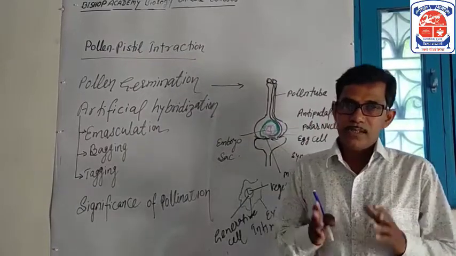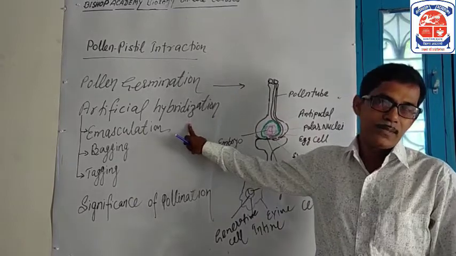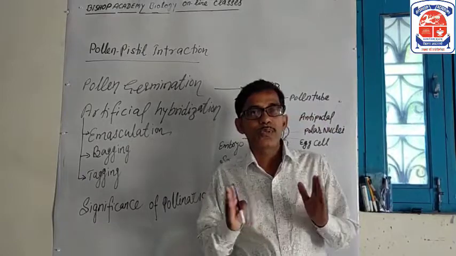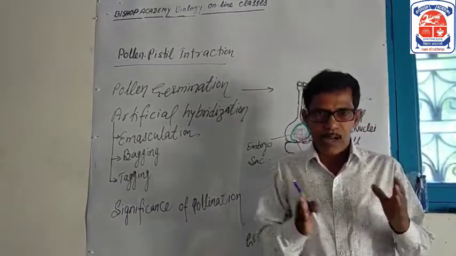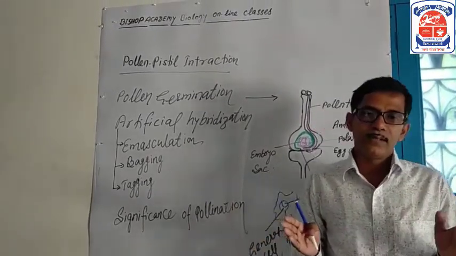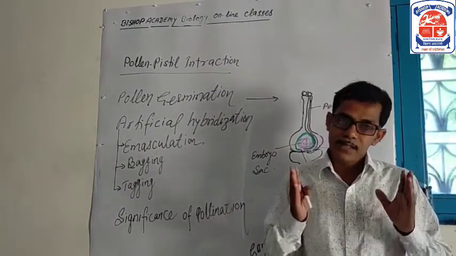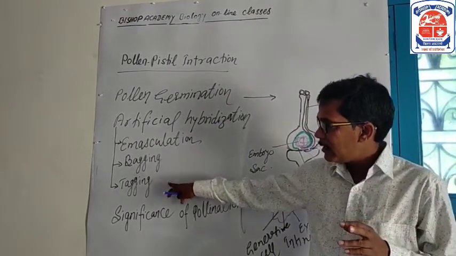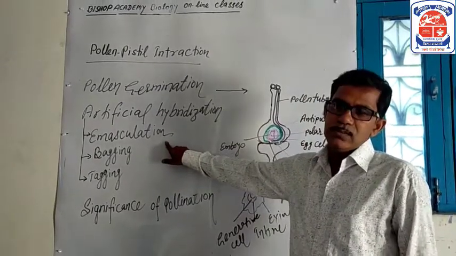Now, the next topic, artificial hybridization. What is artificial hybridization? Students, in order to produce a superior variety of plants, a plant breeder crosses plants with desirable traits. For crop improvement, artificial hybridization is an important step. It has 3 steps: emasculation, bagging, and tagging.